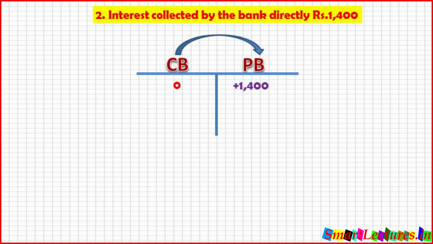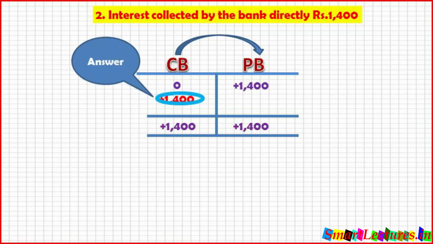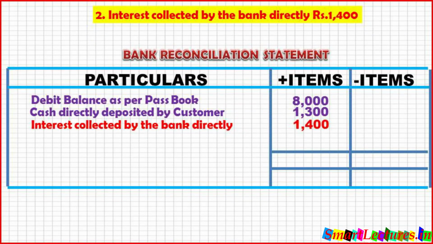So what should we add? 1,400 in the cash book. So if we put the item of plus 1,400 in cash book, the totals on both sides will be equal and our answer will be 1,400. So come to the bank reconciliation statement. Interest collected by bank directly 1,400 on plus side.